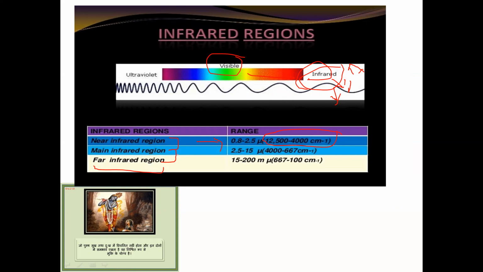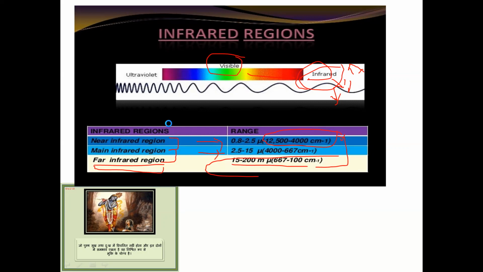Second is the mid infrared region, which comes in 667 to 4,000 centimeter inverse. The remaining is the far infrared region, which comes in 667 to 100 centimeter inverse. So mainly in IR spectroscopy we use three IR regions, near, mid, and far infrared, and you can identify them via different frequencies.